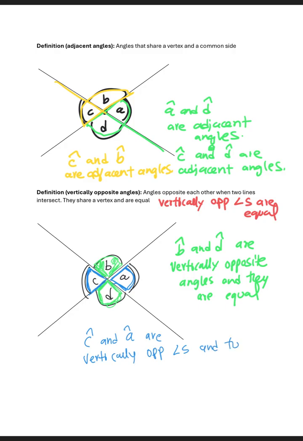And they are equal. So that's the definition of vertically opposite. It means the angles are equal. Then I can put those angles and then put 30 degrees here, 150, 30, and 150. So we see the vertically opposite angles are equal. They are both 150. In this case, they are both 30 degrees.